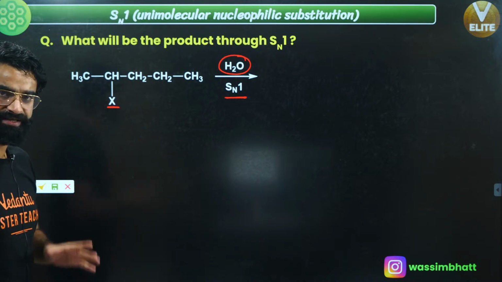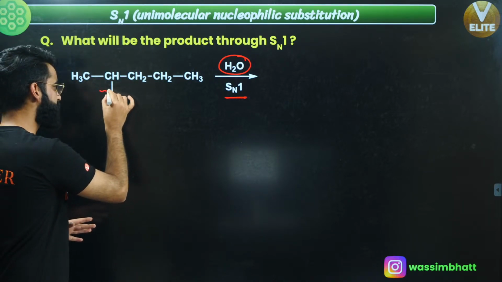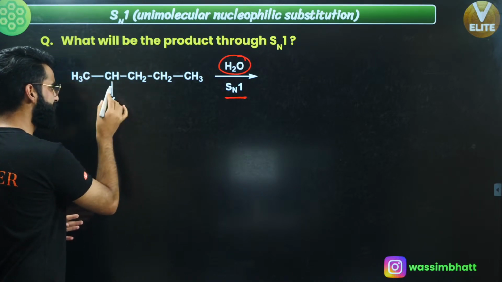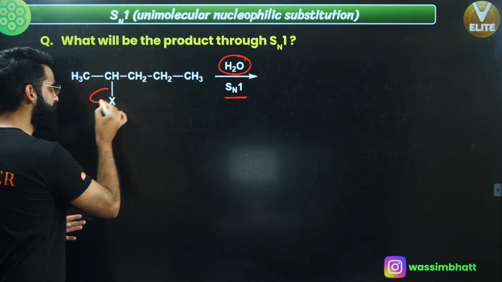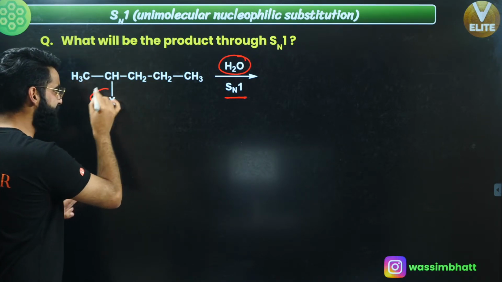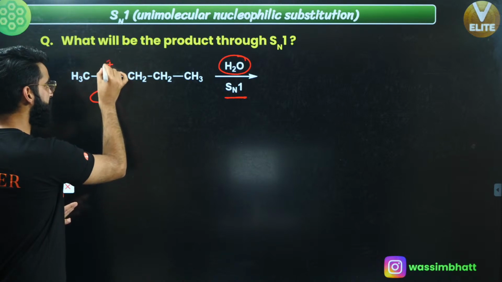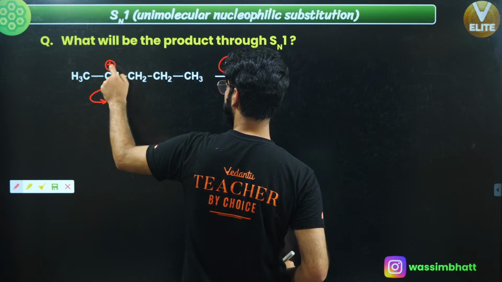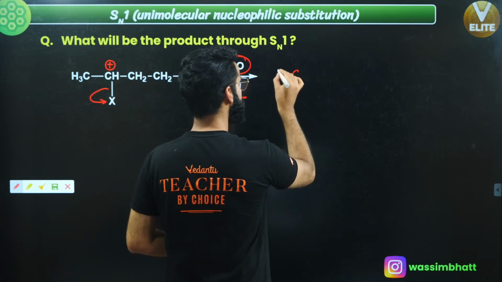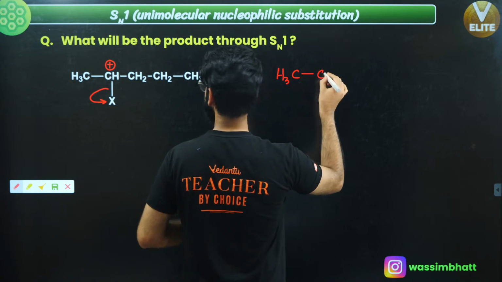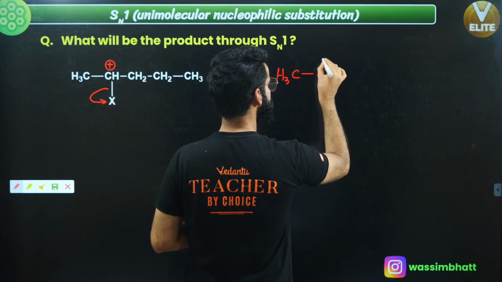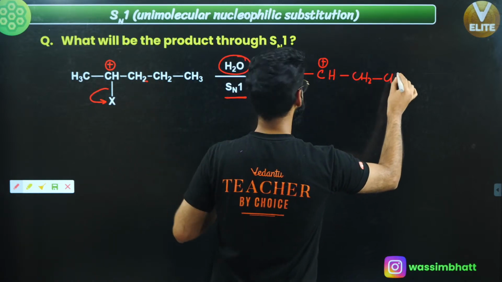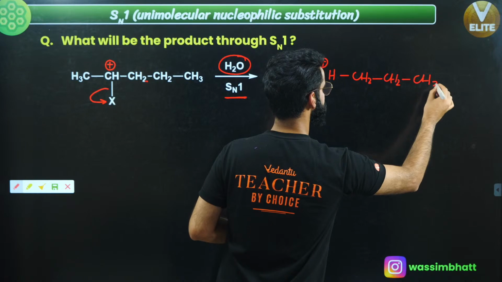So first step, what you are going to do over here is break this carbon-halogen bond. What is going to happen is this halogen takes the electron pair with itself, or I can say this X leaves as X negative, due to which there will be positive charge on this carbon. So when we broke the bond between carbon and halogen, the positive charge got created on this carbon. So you got this CH3, on this carbon the positive charge, rest everything the same. This is CH2, this is CH2, and with this CH2 you get CH3 as well.